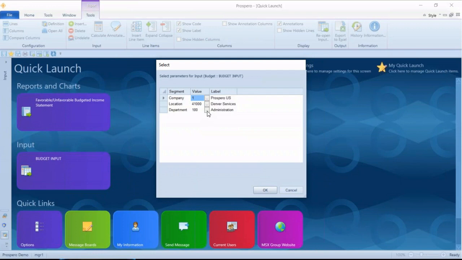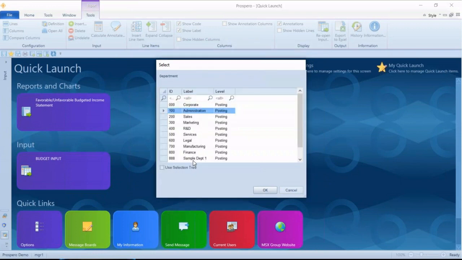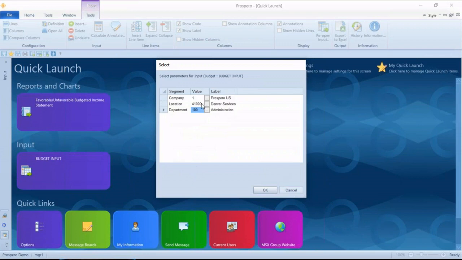I can budget for any of our different departments. I've got access to all of those. But when I look at location, I've only got Denver services available. All right, so I've set up security for the budget, and this also controls security for any reports that this user would have access to. So I only have access to the Denver services location.